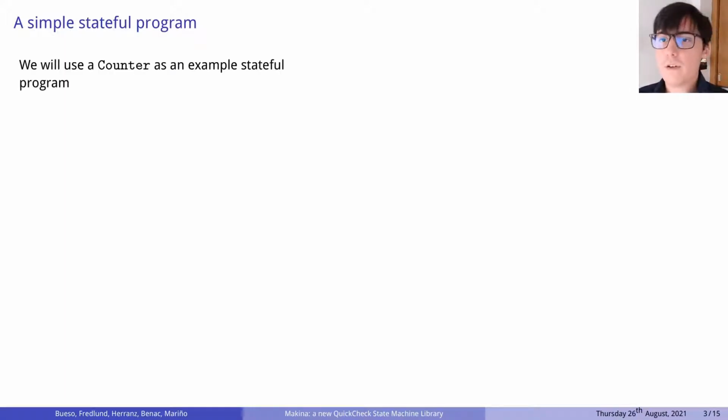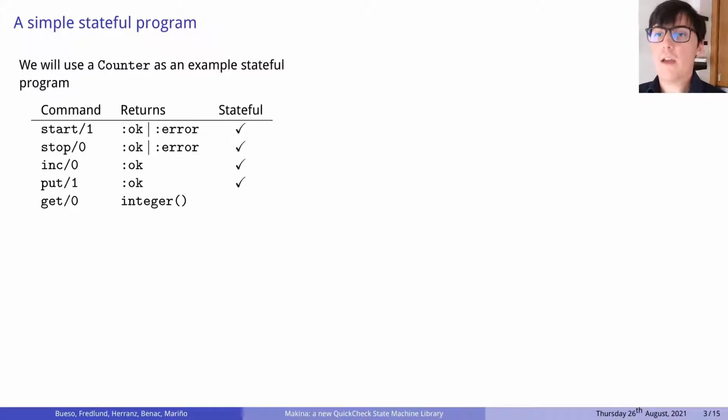This counter will have a very simple API. First of all, we need commands that permit us to start and stop the counter. We also need a way to modify the value of the counter. To modify the value of the counter, we will have an operation to increment it and to set it to a certain value. Finally, we need a way to check its internal value with some accessing function. So this is the shape of the API of the counter.